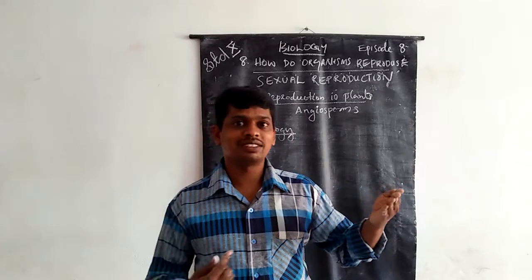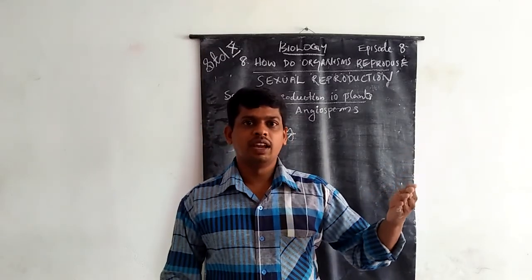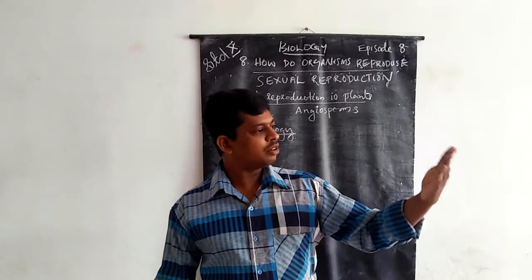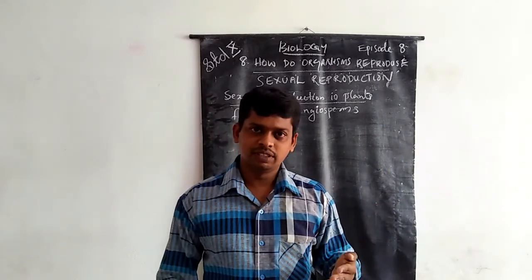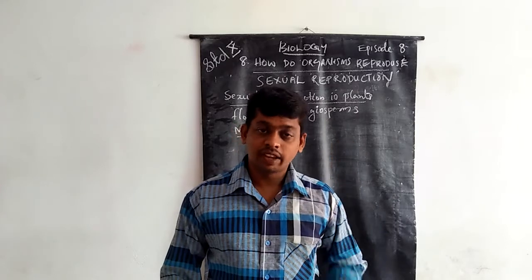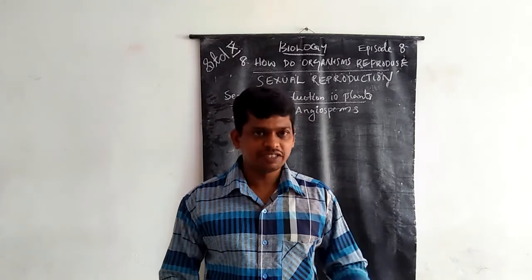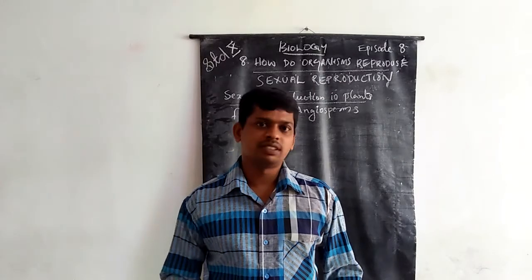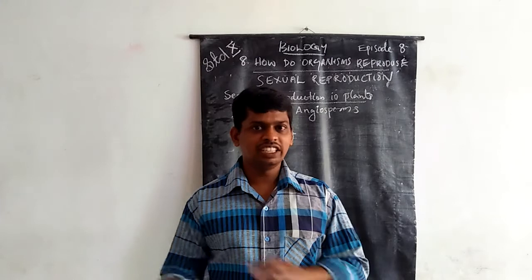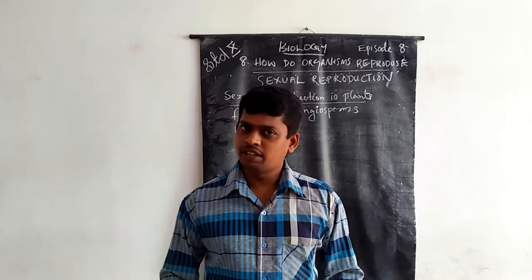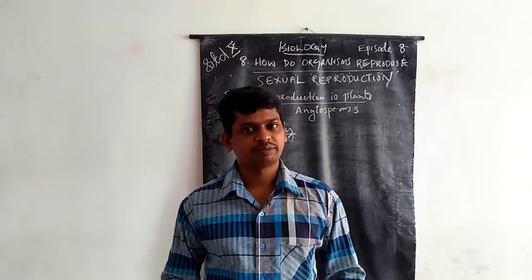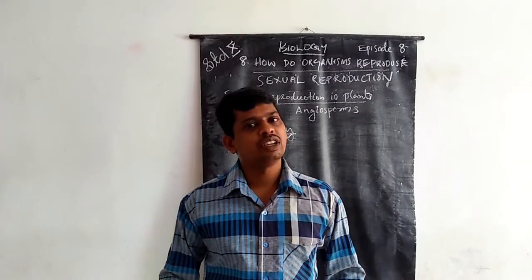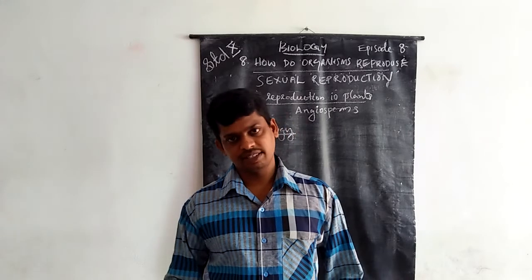Just by looking, we can say what the flower is. Look at this rose flower. The petals are rose in color and the fragrance is identified. This is the flower, entirely different from the other parts of the plant. This is the morphology of flowering plants.